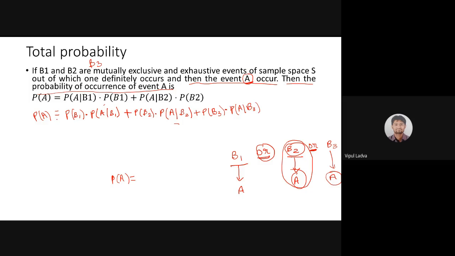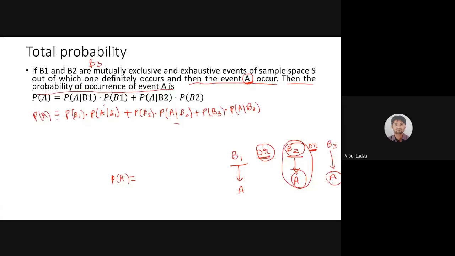This situation is known as the situation related to total probability, when we are dealing with two or more than two mutually exclusive events, proceeding with which we have one more event and we are finding the probability of that last event. Then this formula will help us.